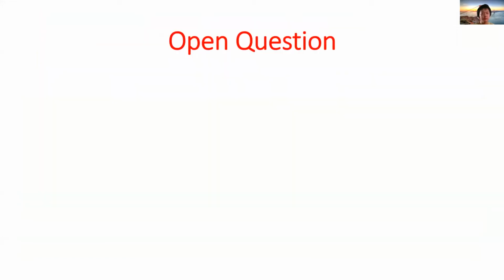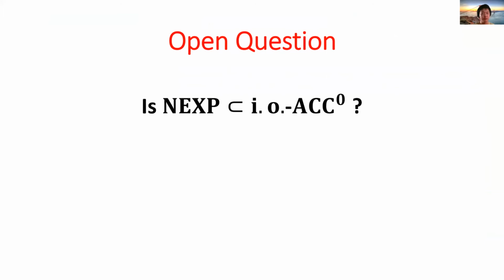We propose an open question and conclude our talk. We have shown almost everywhere lower bounds of E^NP against ACC0. The natural next step would be to show that EXP is not computable by ACC0, even infinitely often. We believe our work will be useful in proving this. However, it seems that substantially new ideas are required to achieve this.